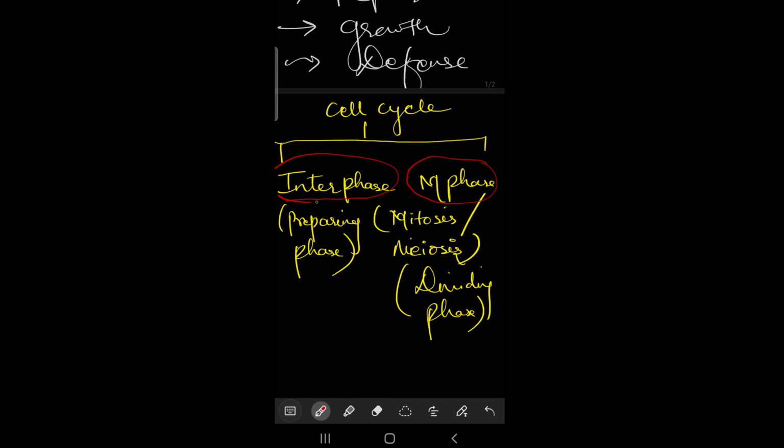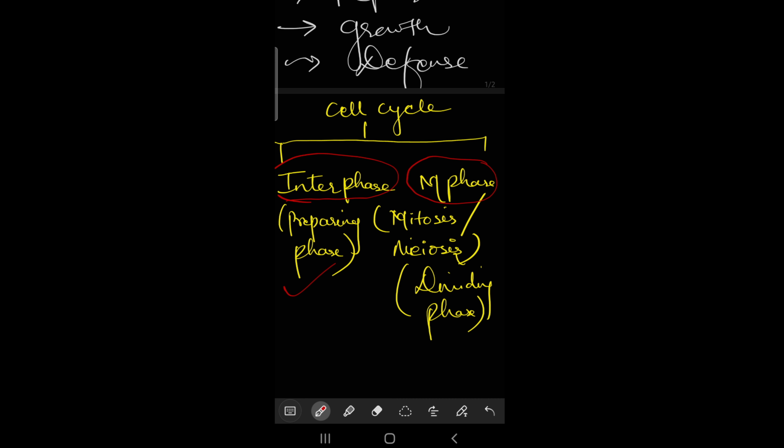First of all, interphase. So what is interphase, children? The cell has to divide. I told you everything happens because of division of cells. So before the cell goes for division, first of all it prepares itself for that. That phase is called interphase. The cell is preparing itself to divide, and that phase is called interphase. I hope you understood. The next one is M phase.